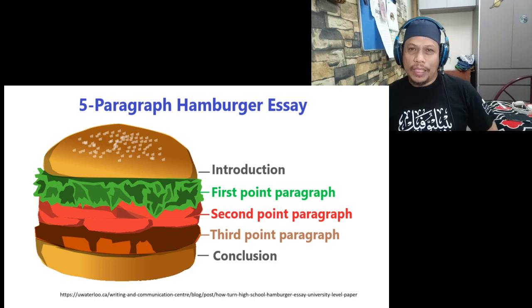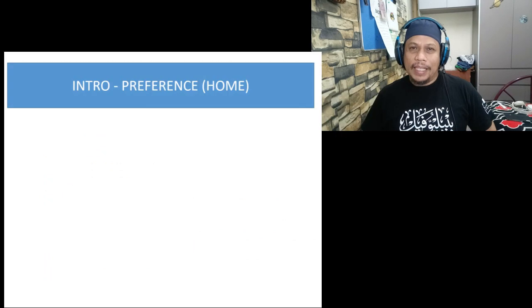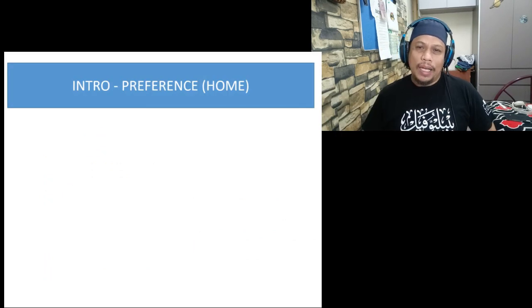Okay, we are going to start with the introduction paragraph. Just like what is stated in the textbook, it is in the introduction paragraph where you state your preference, whether to eat at a restaurant or at home. So here, for our discussion, I choose home. In fact, that's my personal preference.